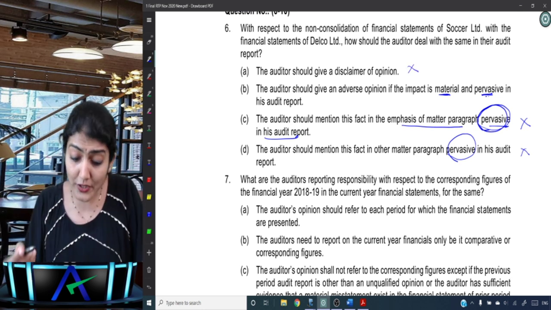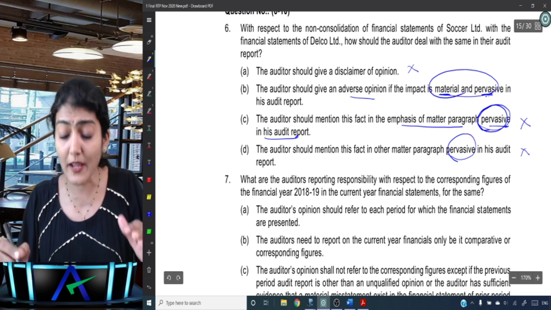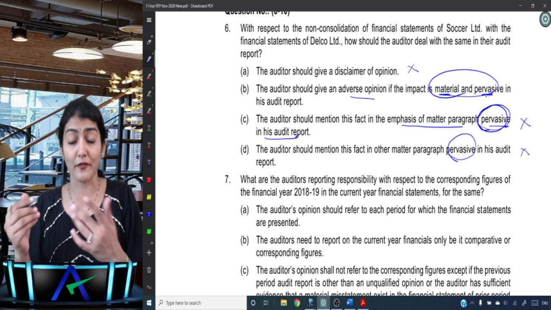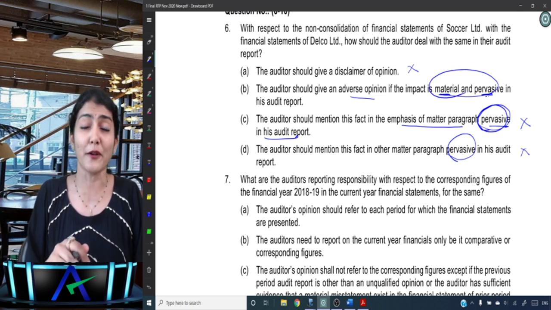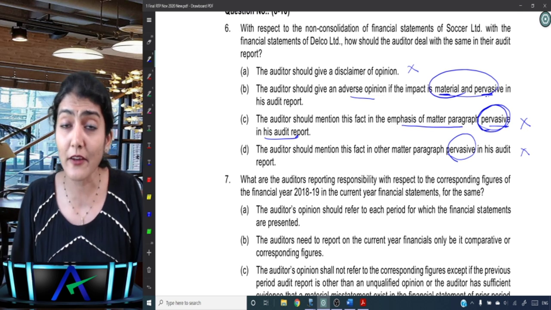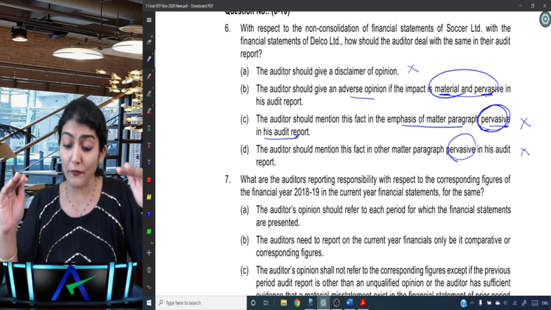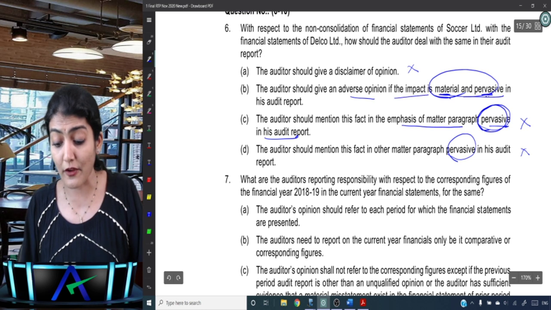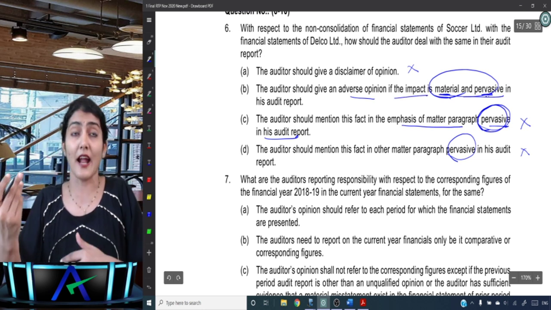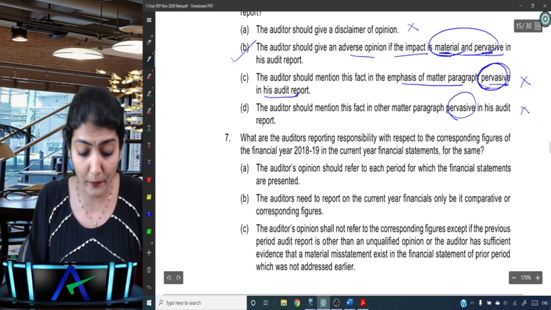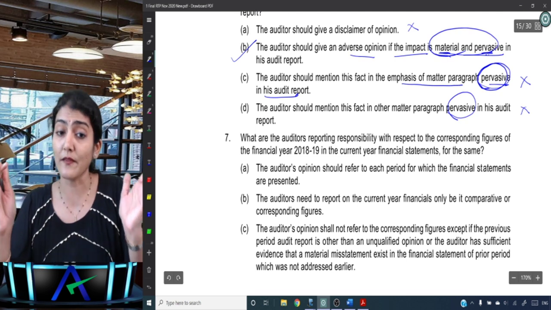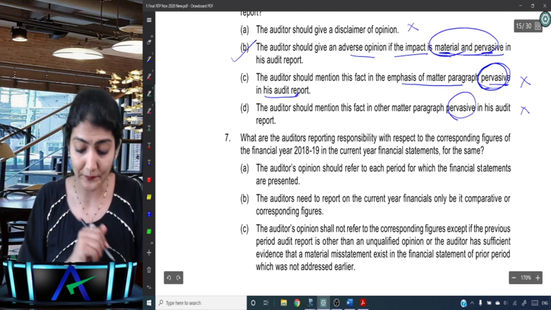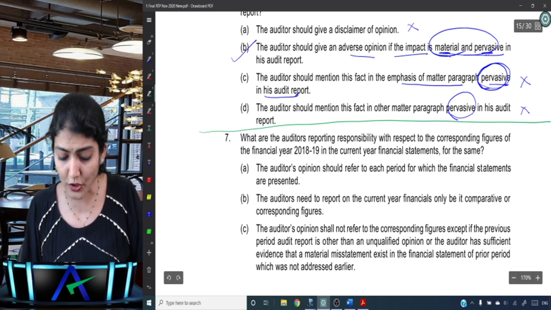Auditor should give adverse opinion if the impact is material and pervasive. That means what? If it is material but not pervasive, auditor will give a qualified opinion. But if the impact is material and pervasive in his audit report, the auditor should give an adverse opinion. Right? Is that okay? Right, so B is the correct option.